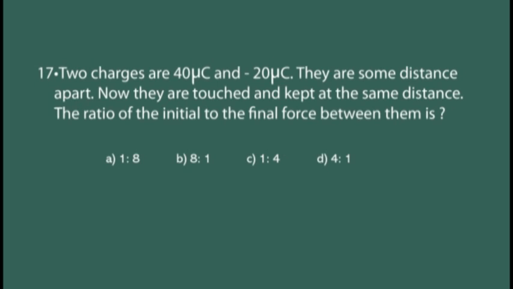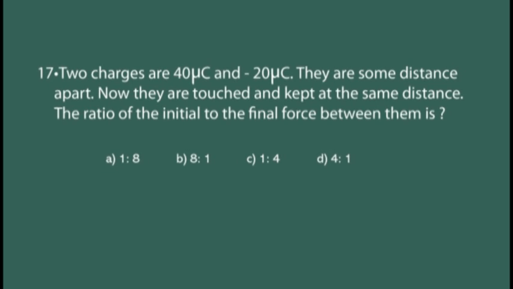Let's pass on to the next. 17. Two charges, 40 microcoulomb and minus 20 microcoulomb. One is positive, another is negative. They are at some distance apart, let it be D. Now they are touched and kept at the same distance. The ratio of the initial force and final force between them is dash.